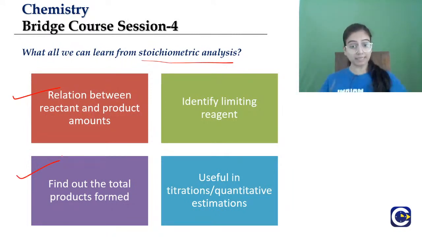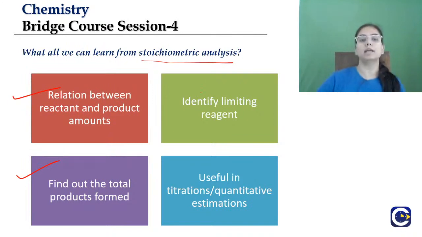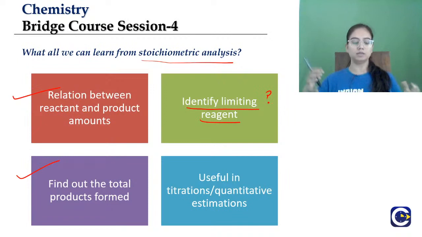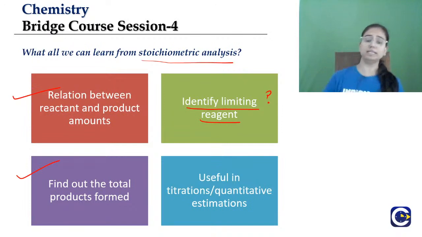In this session, we will find out how to identify the limiting reagent and what a limiting reagent is, and how the use or importance of stoichiometric analysis in titration and quantitative estimations is also very important. With the help of stoichiometric analysis, you can find out a lot of things like the concentration, number of moles, molar mass, molar volume. So what will we learn in today's session?